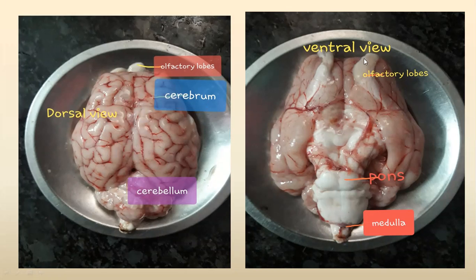And on the ventral side here, you can observe the olfactory lobes and olfactory tract, together called olfactory bulb, which help in the sense of smell. And then these are the two cerebral hemispheres, cerebrum, the second part of the forebrain. So this is the ventral view and dorsal view of the brain.